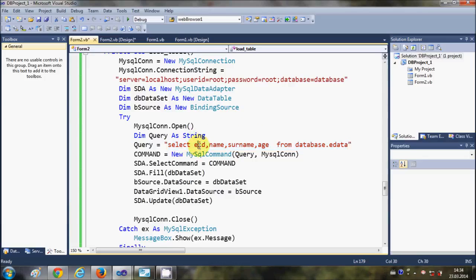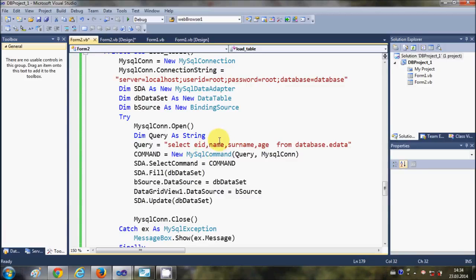And in here we have written these column titles. So these are the column titles which are printed as a title of your data grid view, right? So how can you change or how can you show custom names instead of these titles? Just you need to change the query a little.